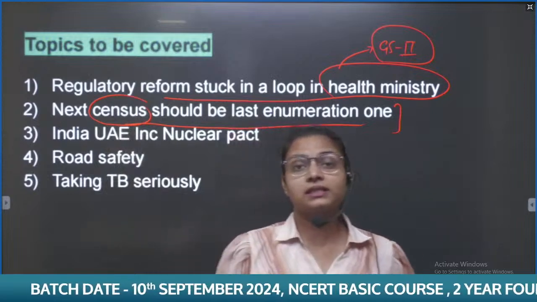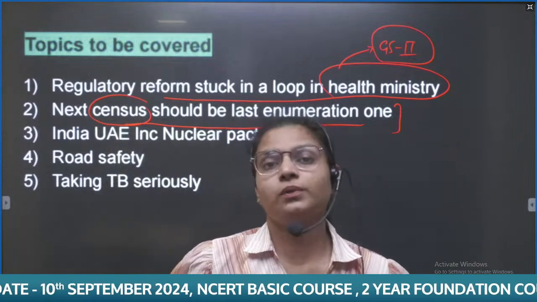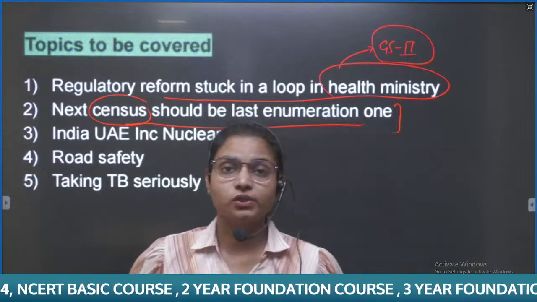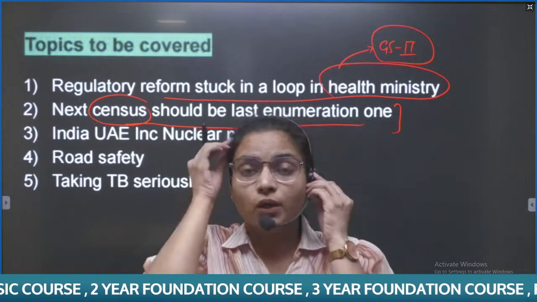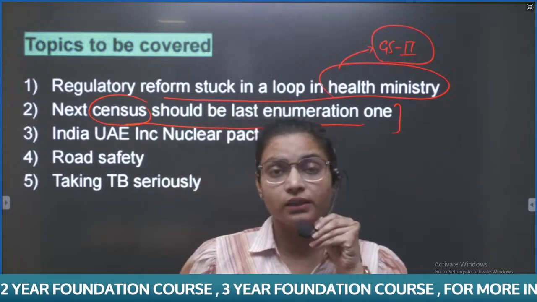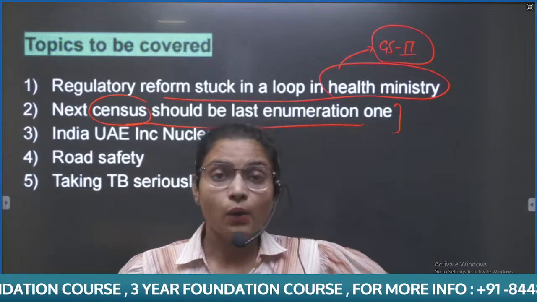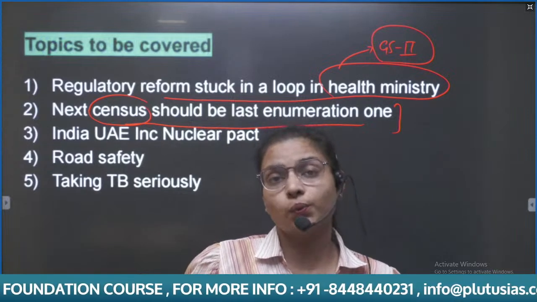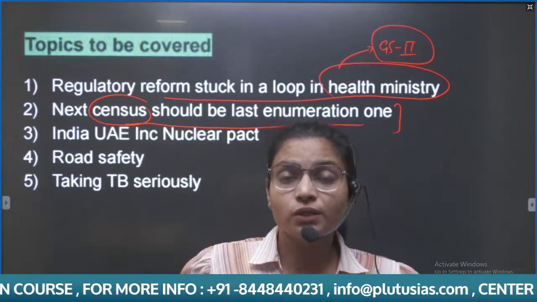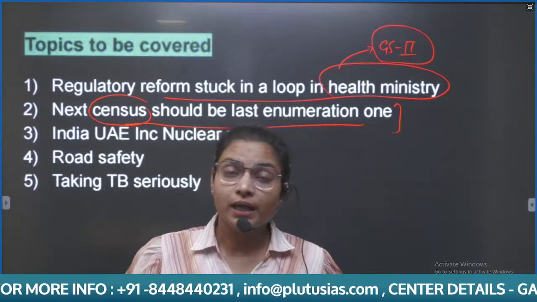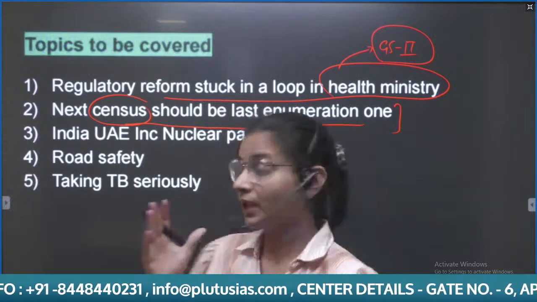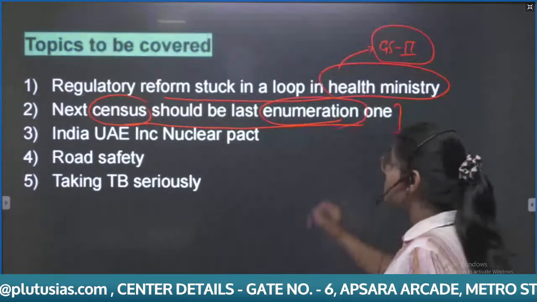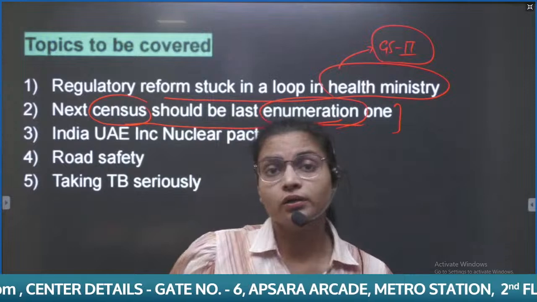As we know, the census should have been completed by 2021, because India conducts its census after every 10 years. The last census was conducted in 2011. But the reason quoted by the government is COVID-19, due to which there is a delay in the census. Now the government says it is going to complete the census by 2026 or 2027. It means compared to the last census, there has been a gap of at least 16 to 17 years.